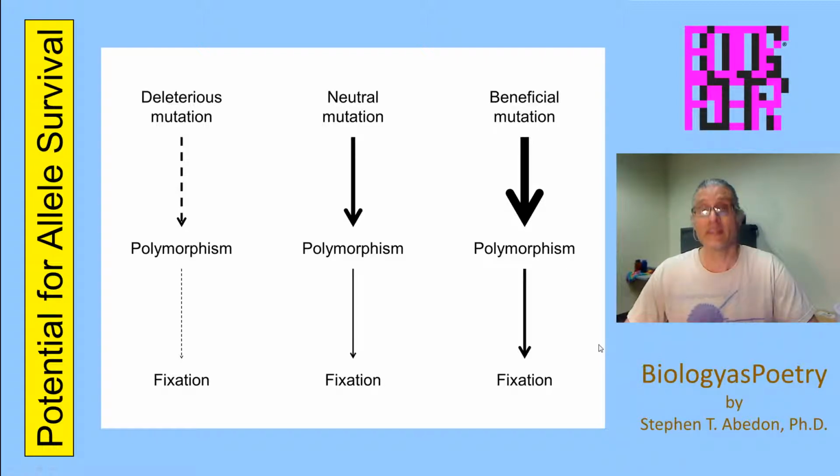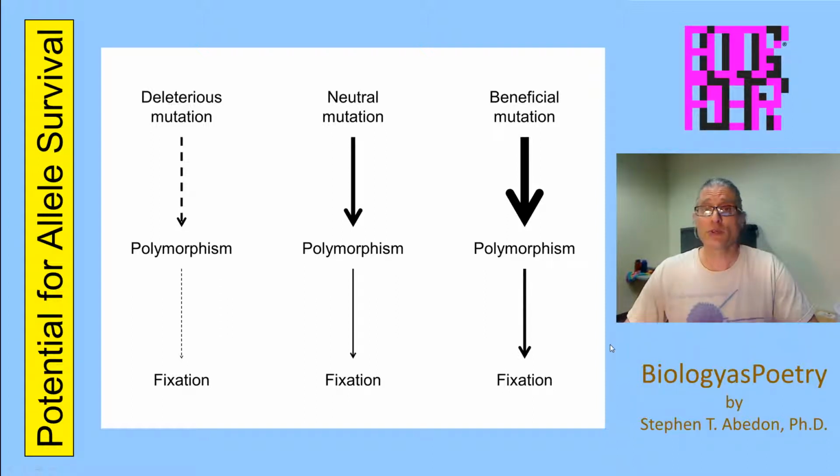Beneficial alleles: if the allele provides a greater fitness payoff than any other allele found at that locus in the population, then deterministically we have an expectation that that allele is going to increase in frequency until, in fact, it first is part of a polymorphism within the population, and if it remains the most fit allele until the point where that allele, in fact, is fixed within the population.